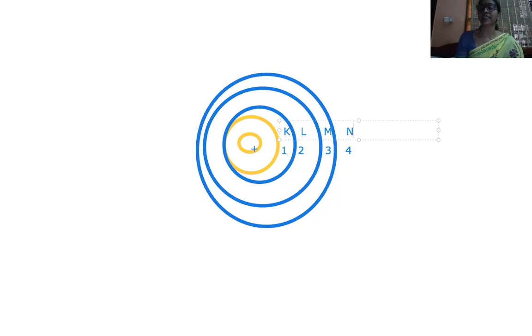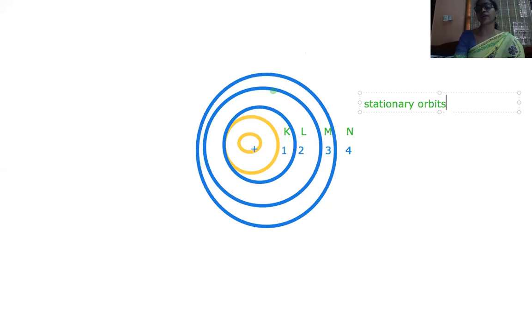He said that as long as the electron is revolving in these orbits, it neither gains energy nor loses energy. Why is it not losing energy when it is rotating in these orbits? The reason he has given is, as long as the electron is revolving in these orbits, called stationary orbits, the electron will neither gain energy nor lose energy.